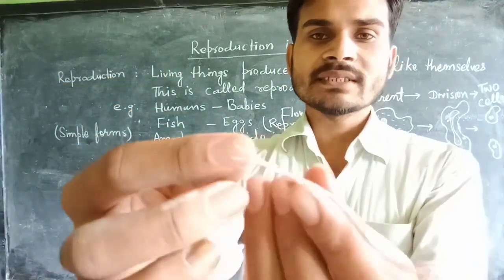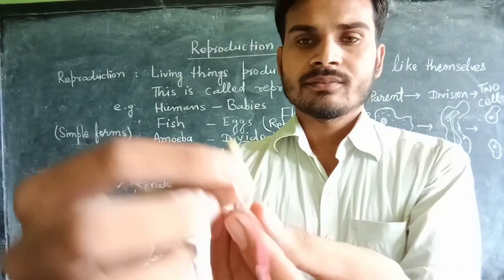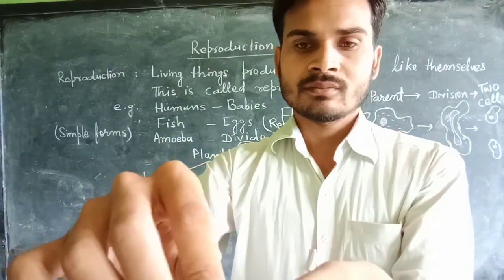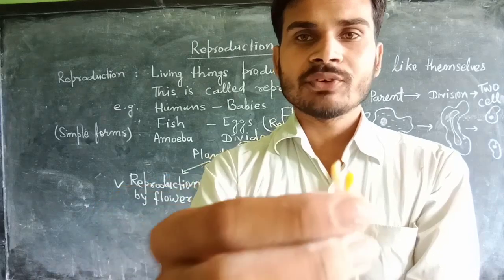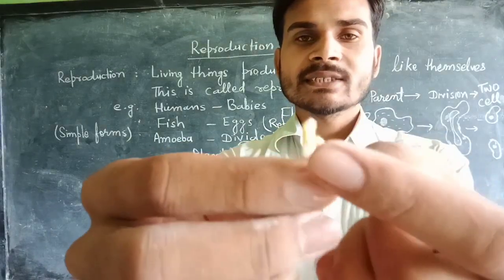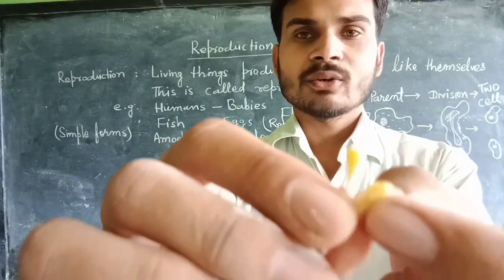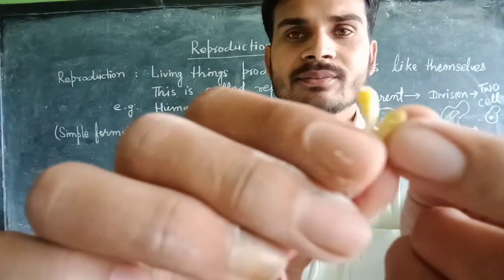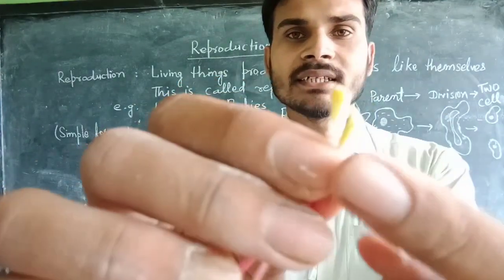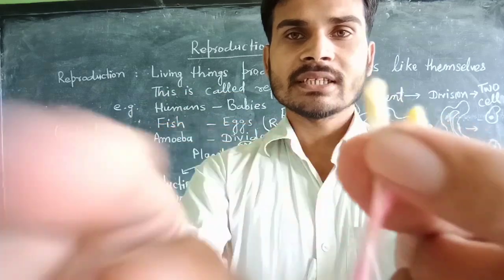Dear student, you can see here it is the ovary and it has many oval-like structures inside it.